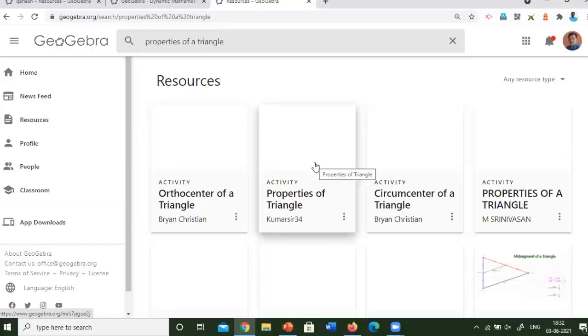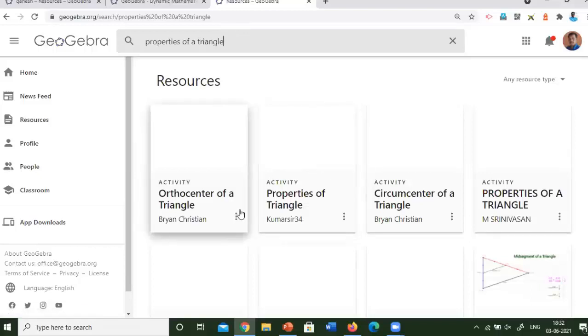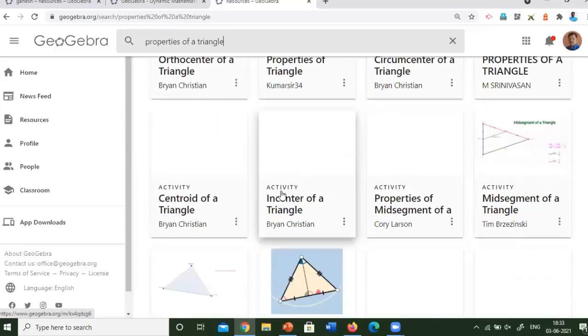So for Tamil medium, you have to download every applet and create it on your own, and save it after translating whatever you want to be shown as text into Tamil, and then you can use the same resource whenever necessary. First I am going to show you how you can use the online resource library. Here you can see the properties of a triangle. I have clicked search, and then we can see plenty of resources.